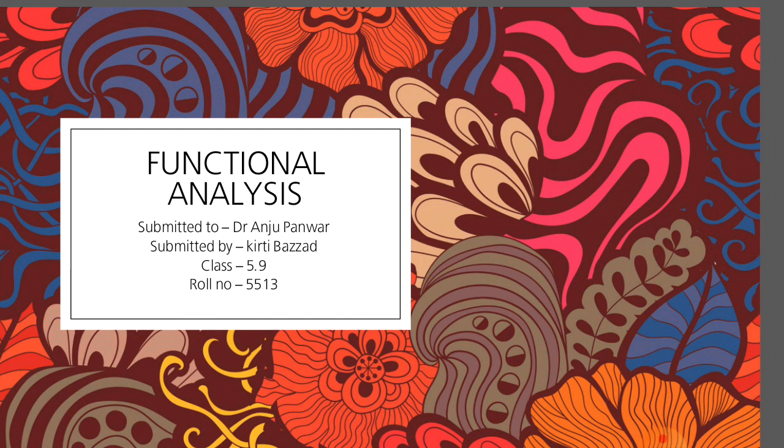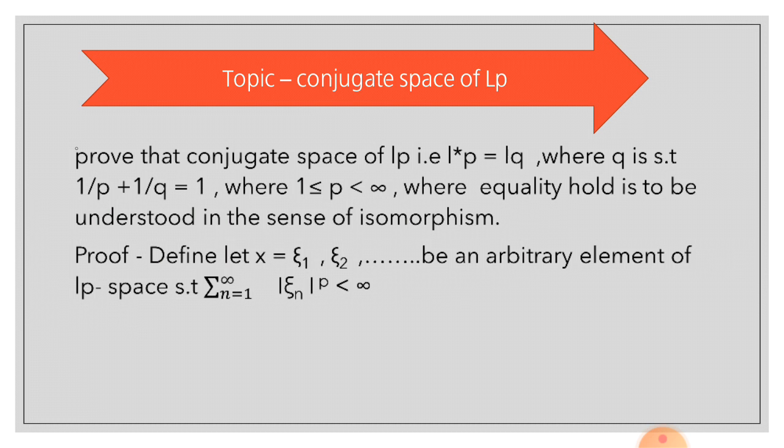Today my presentation topic is the conjugate space of LP. Prove that the conjugate space of LP, that is L star P, is equal to LQ, where Q is such that 1 by P plus 1 by Q is equal to 1, where P is greater than or equal to 1 and less than infinity, where equality is to be understood in the sense of isomorphism.